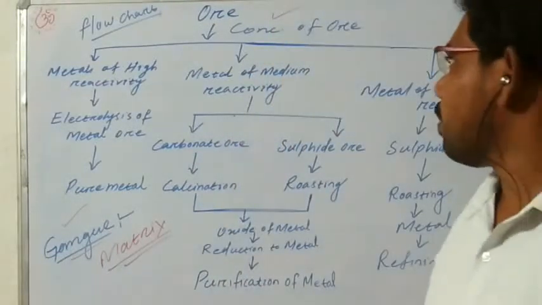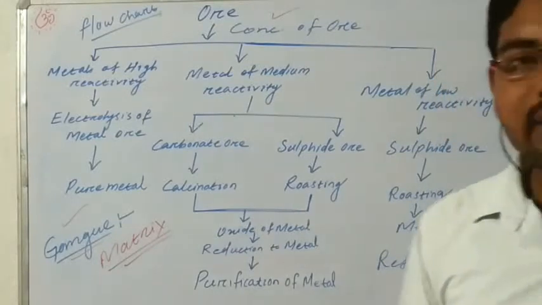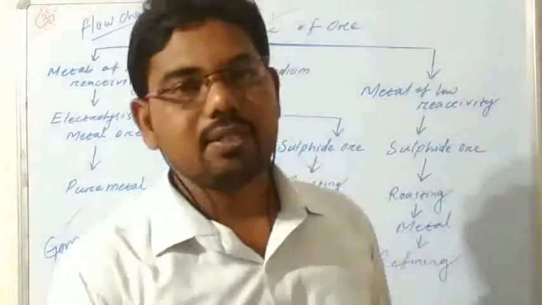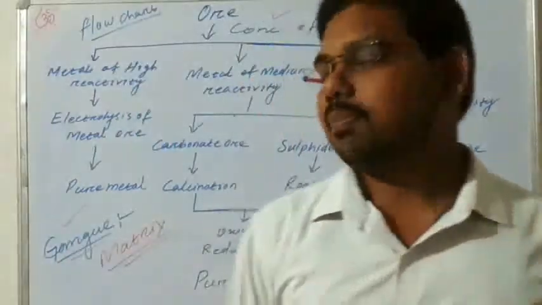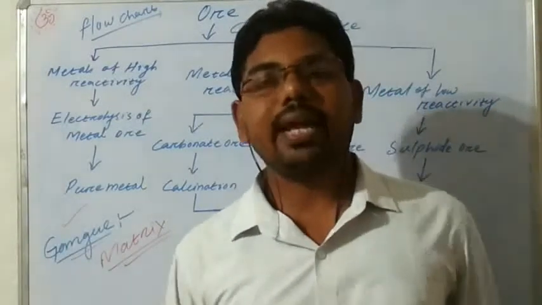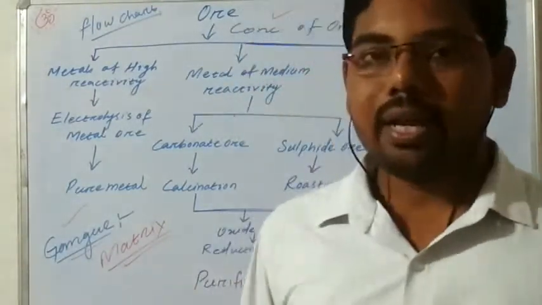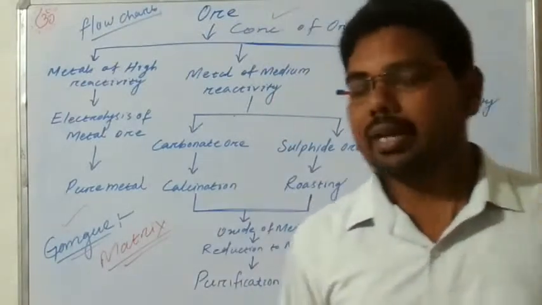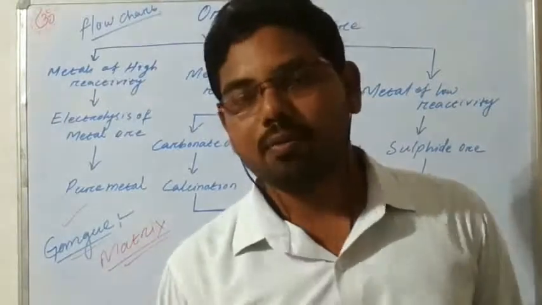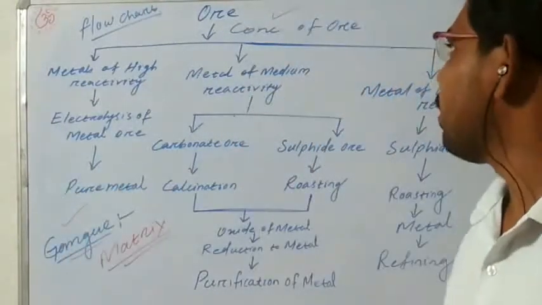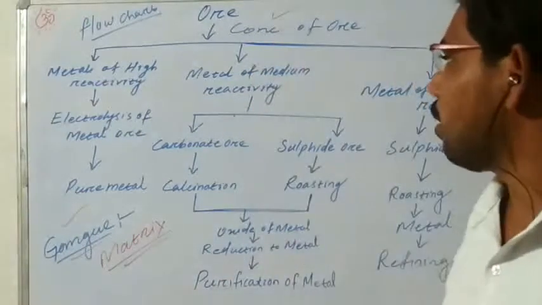In this process the ore is converted into a powder form, very small particles, and this powder is kept in a big tank. Here we rotate it and add some pine oil, which helps to create bubbles. Then the lighter impurities come up and float at the top level, and this is easy to separate by the process of concentration of ore.